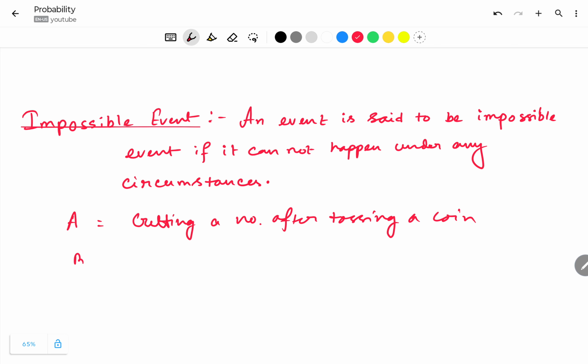Or else there can be another event, that is getting 10 after rolling a die. So the chance of happening of any of these events A or B is 0. So both A and B are impossible events.